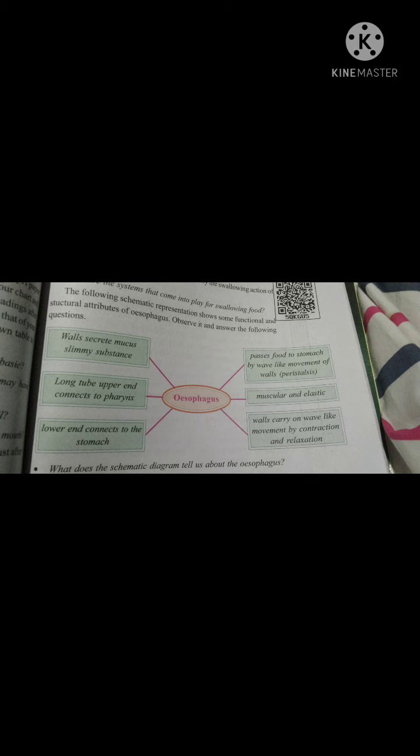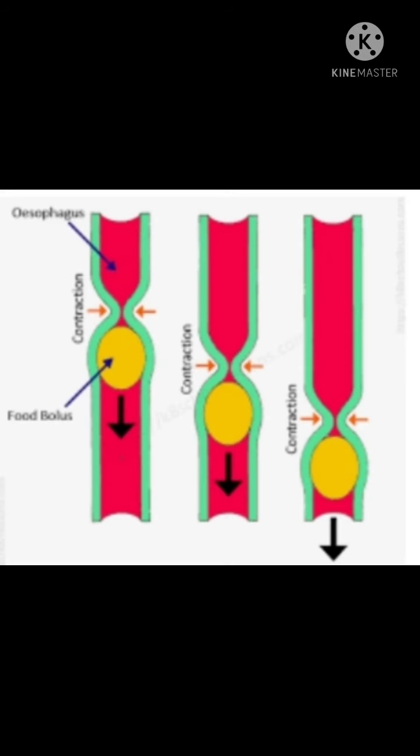Once the food enters from the mouth, the next part of the digestive system is? Yes, very good. It is the long tube-like structure called the esophagus. So, children, remember that the esophagus does not secrete any enzymes. Then how will the food be transported? The food will be transported because the walls of the esophagus secrete a substance called mucus. So for this also we have an activity from page number 153. How can you show the movement of food in the esophagus?